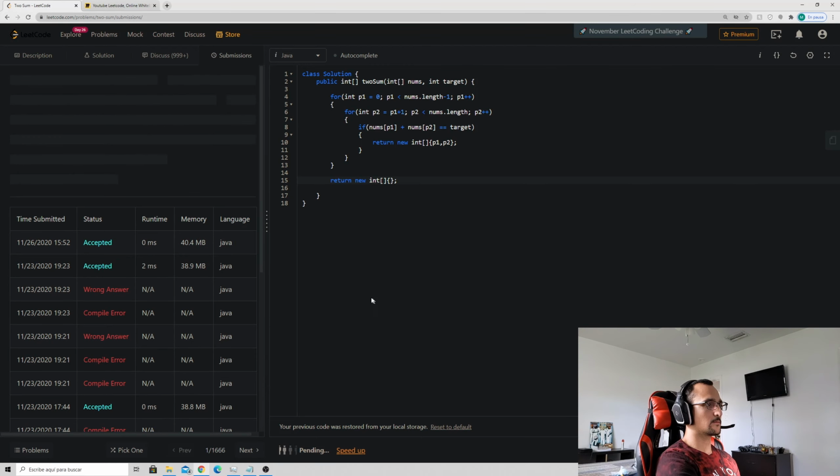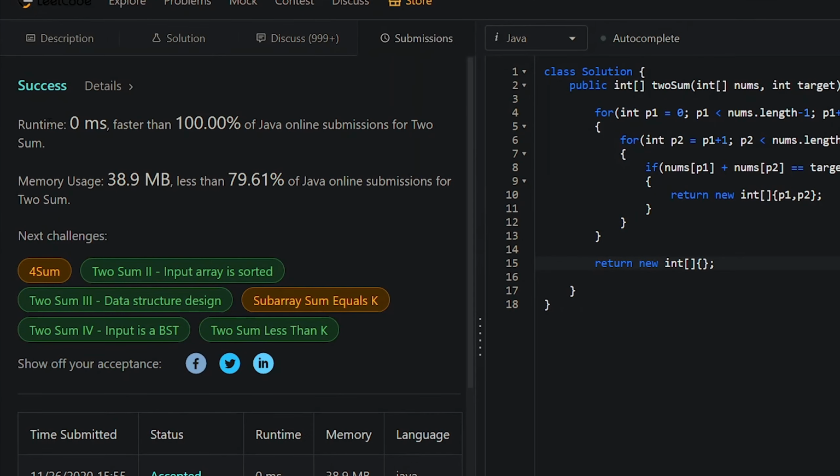And then we submit this code. Let's see how we do. Now this code did run pretty fast. As you can see, you have a 0 millisecond runtime, 100% faster than all Java submissions, uses 39 megabytes of memory, which is not too much, I would say.